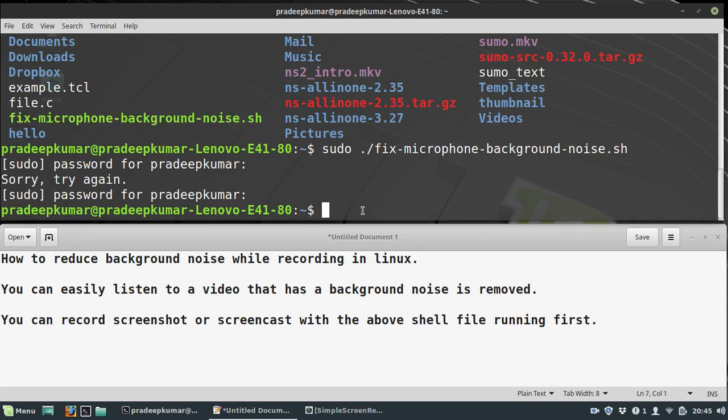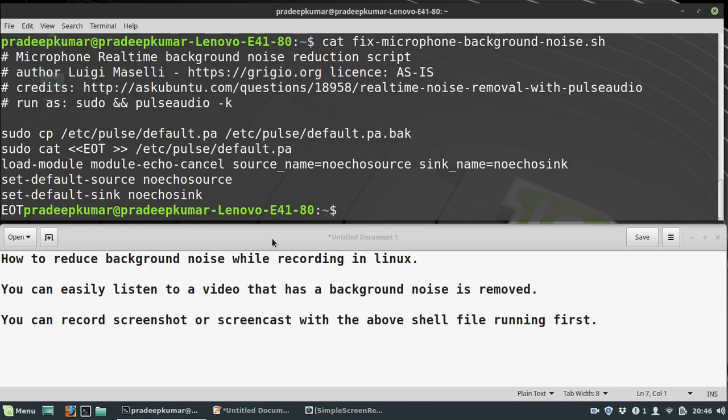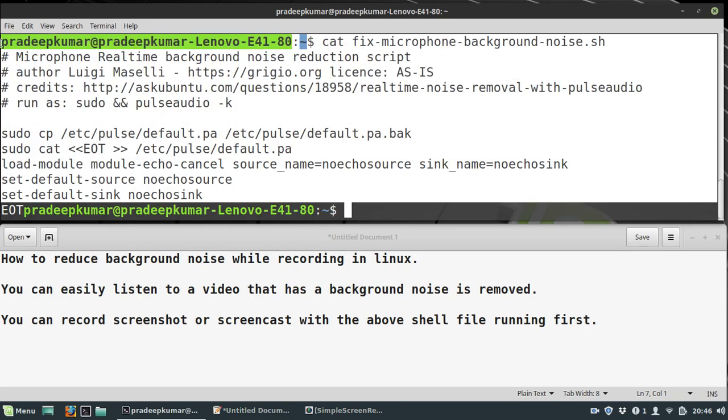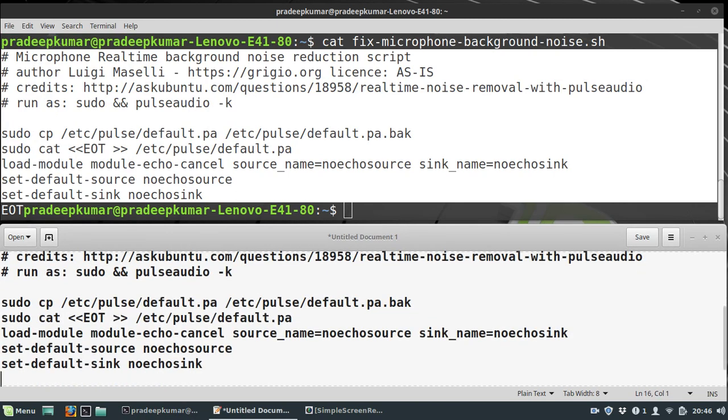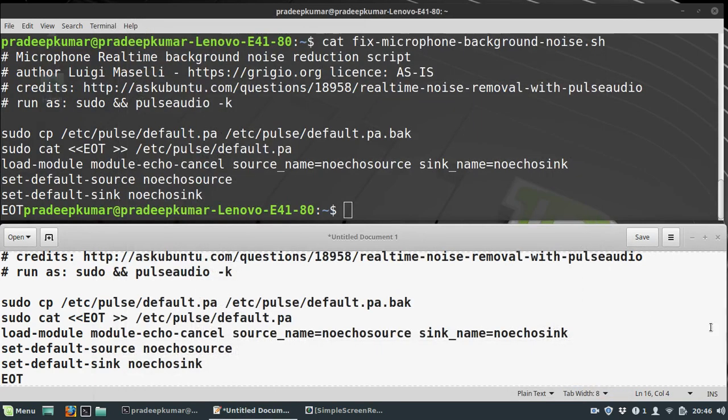Anyway, I'll share this shell file again here for better understanding. So this is the file. This is the file that is shared.